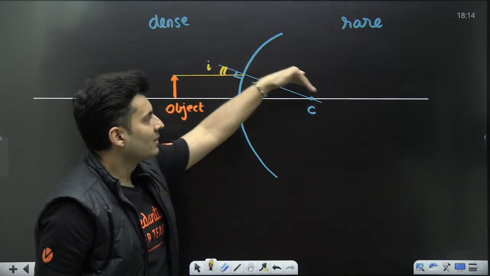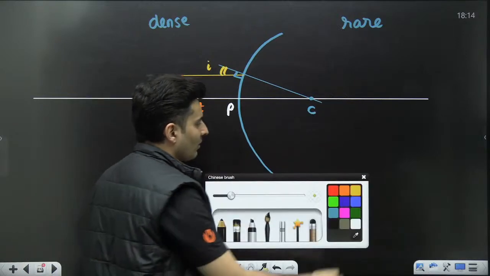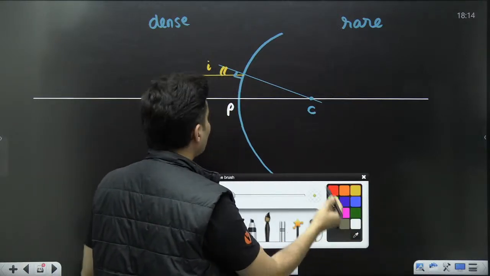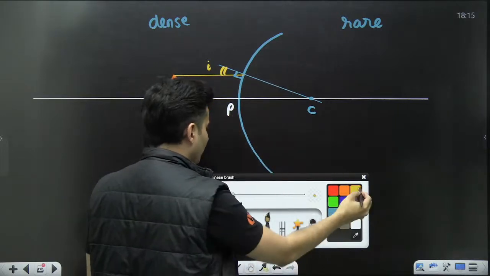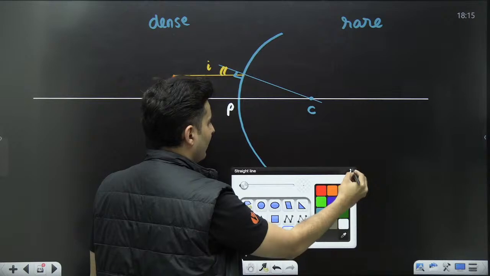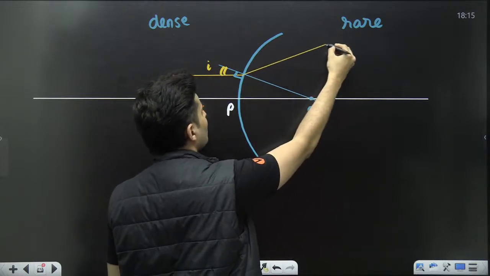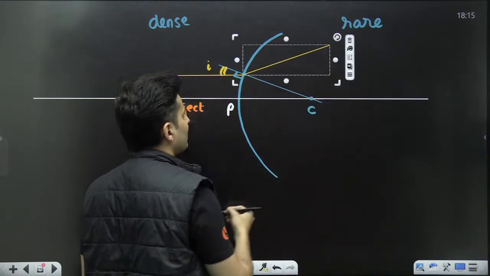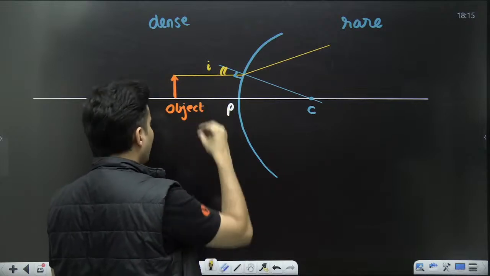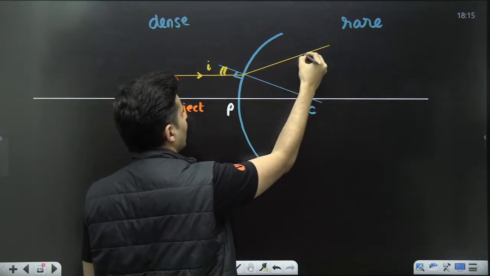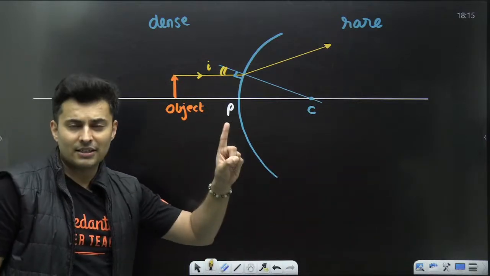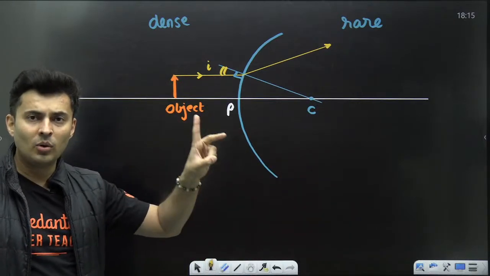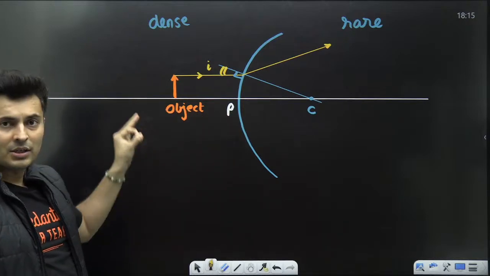Now that ray will obviously get refracted, maybe because this is dense and it is rare, so it will bend away from the normal. So it will definitely bend away from the normal, correct? It should bend away from the normal, maybe like this, who knows? So our ray, which was going like this, has gone away from the normal, something like that. But one ray is never sufficient to make an image. You need one more ray to make the image.